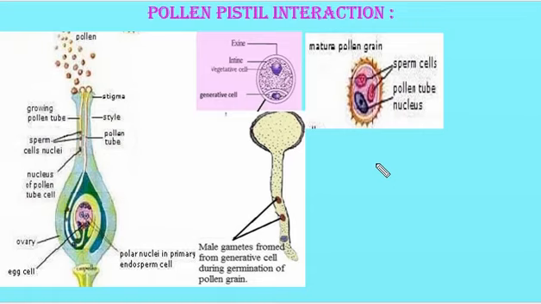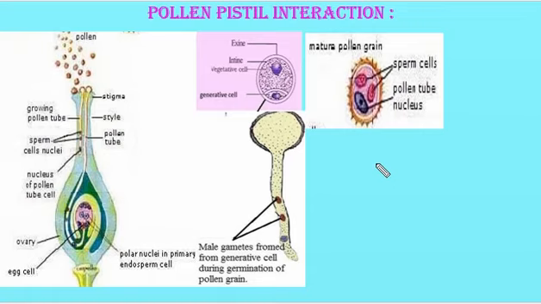The sequence of events from pollen deposition on the stigma until pollen tubes enter the ovule are together referred to as pollen pistil interaction. Pollination does not guarantee the transfer of the right type of pollen because the pollen may be compatible or incompatible.